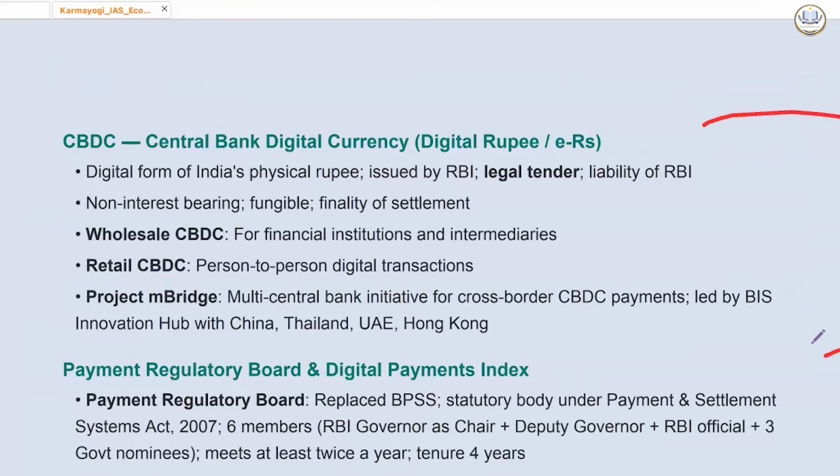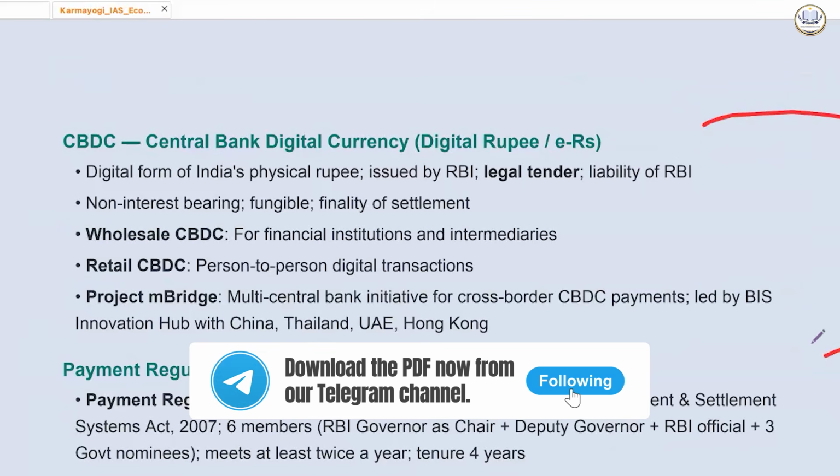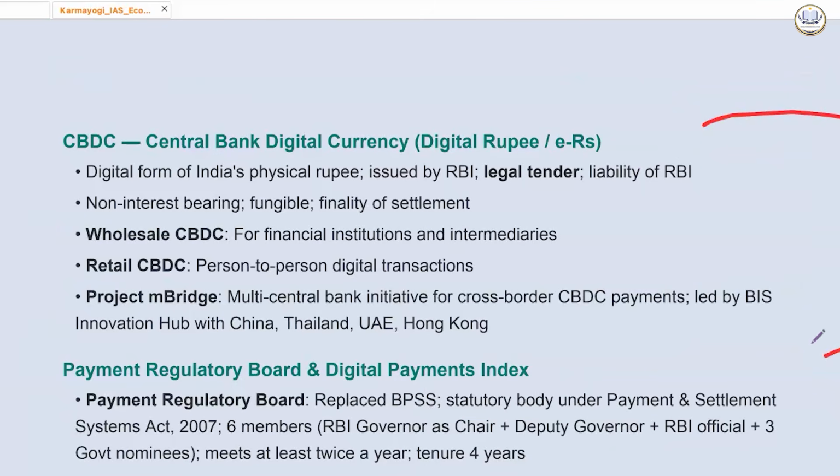Then we have central bank digital currency. It is a digital form of the Indian physical rupee issued by RBI. It is a legal tender. What is a legal tender? When demonetization happened, this was also asked. It cannot be refused. This is the first thing that should come to your mind. In terms of settlement, liability of RBI, non-interest bearing,